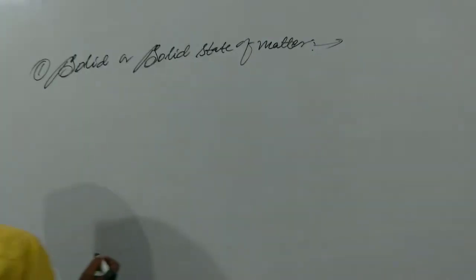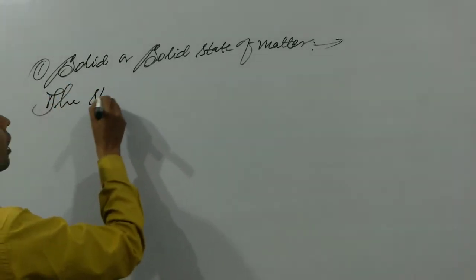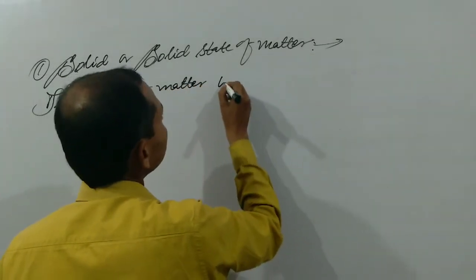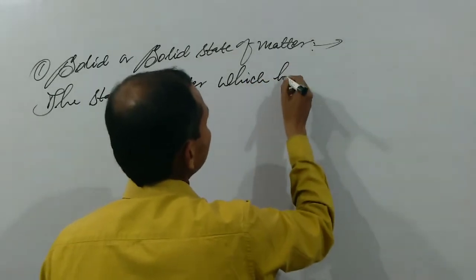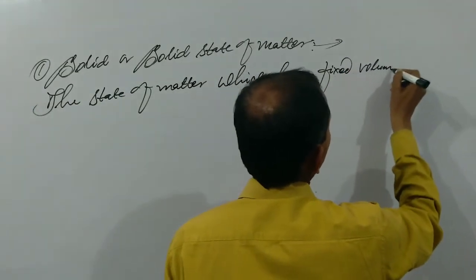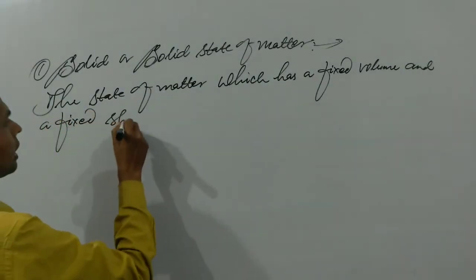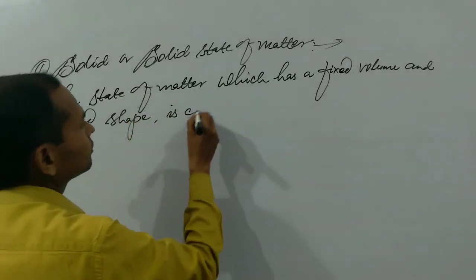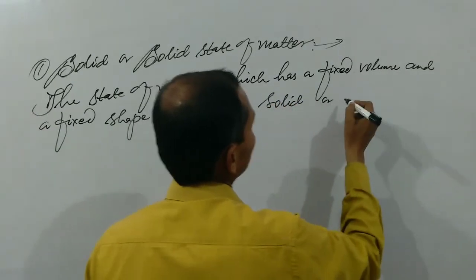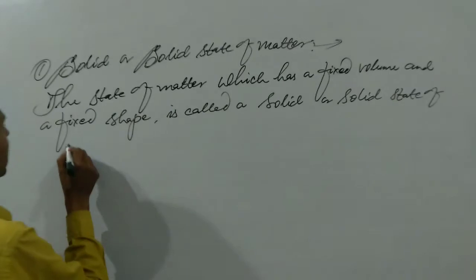We can write the definition of a solid in this way: the state of matter which has a fixed volume and a fixed shape is called a solid or solid state of matter.